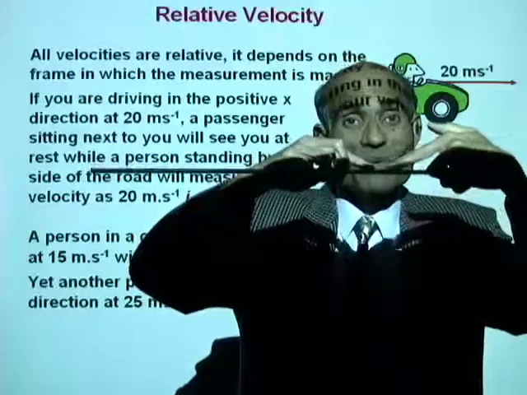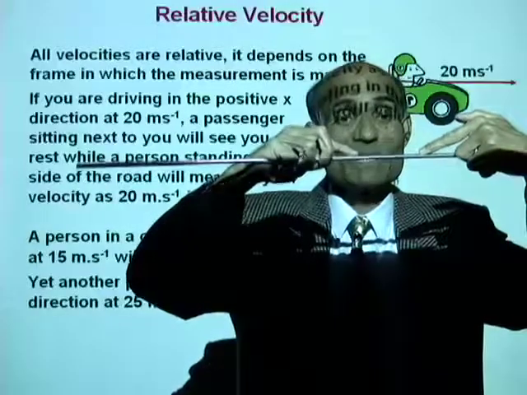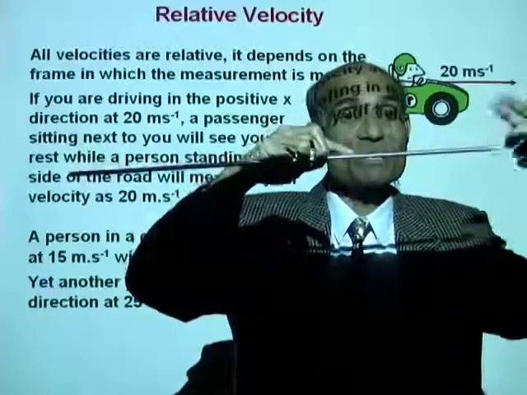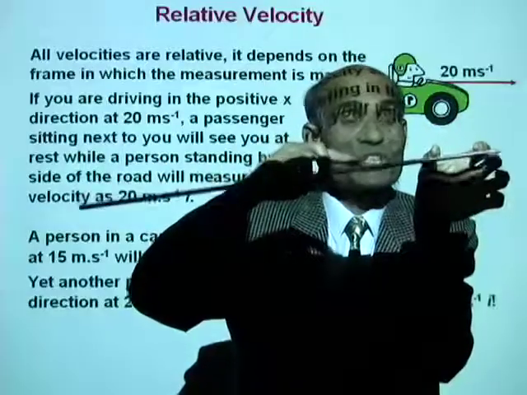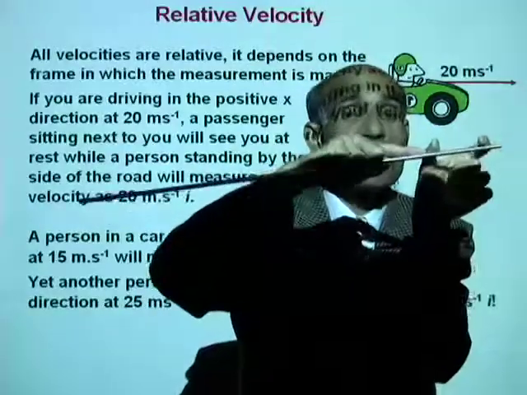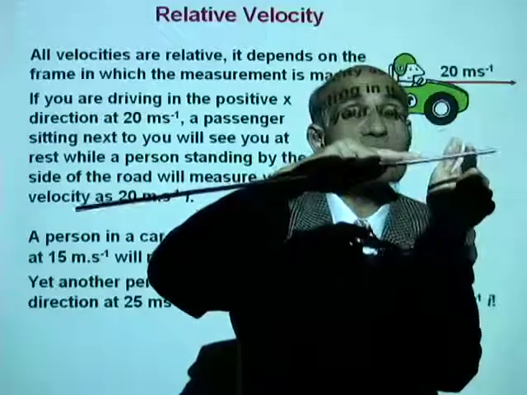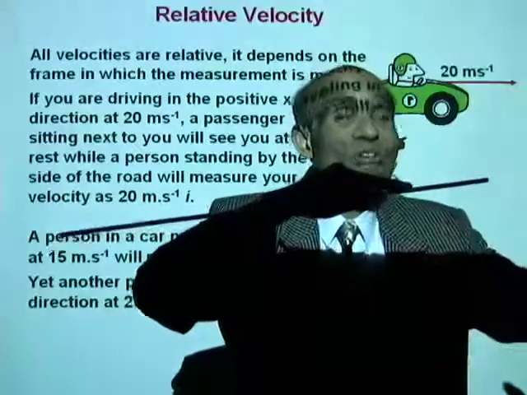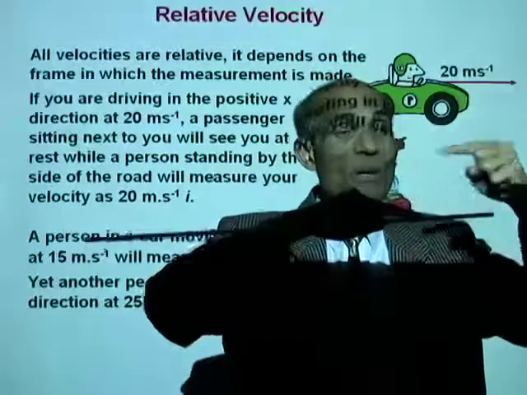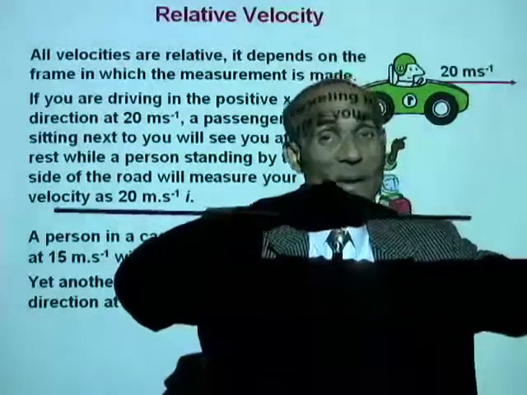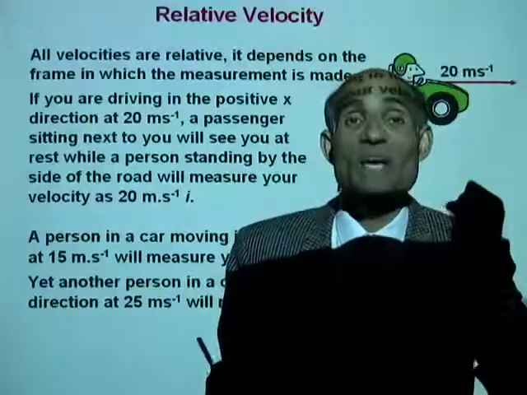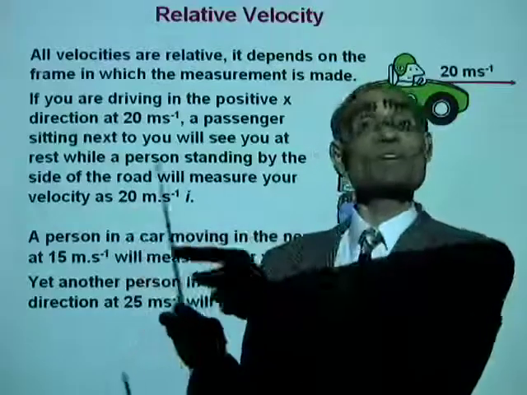every second you are moving 20 meters. Every second the other car is moving 25 meters. That means the distance between the two cars is increasing every second by 5 meters. That means the velocity of your car measured from the passing car will be 5 meters per second in the opposite direction.